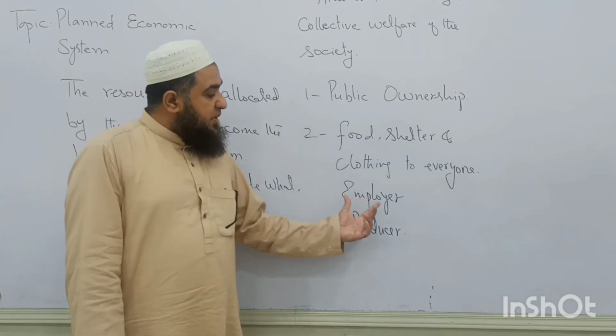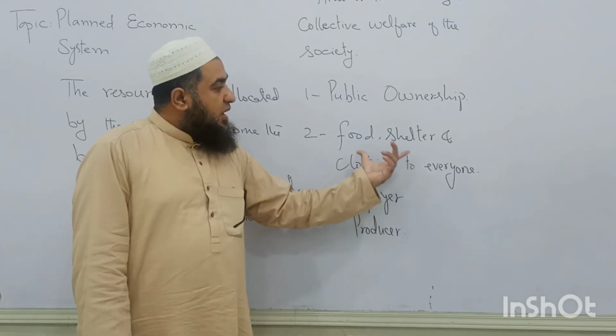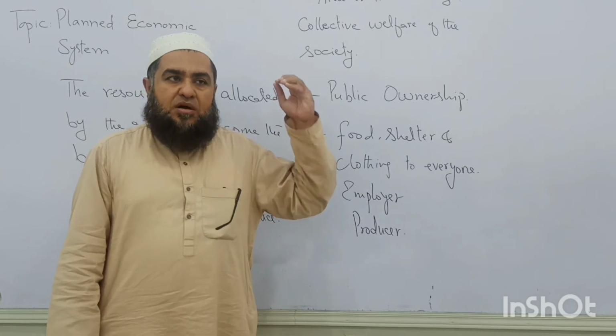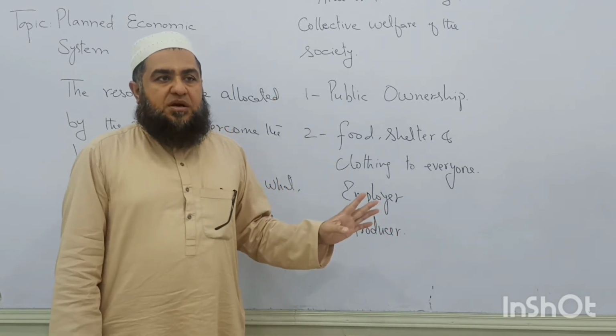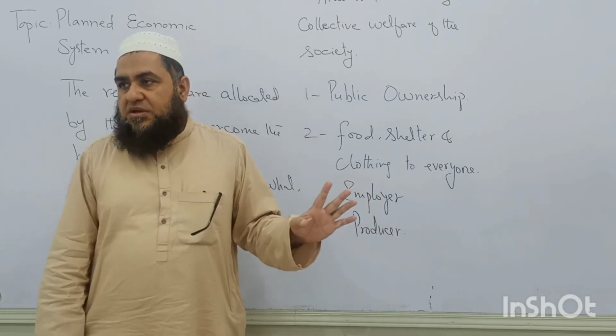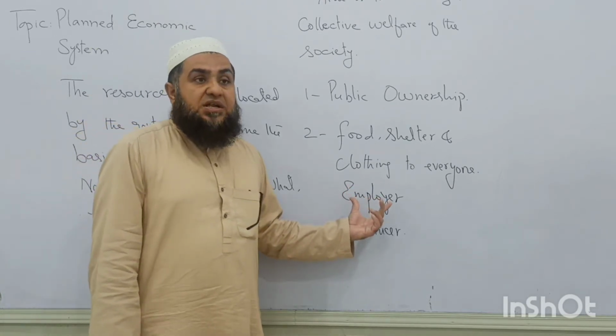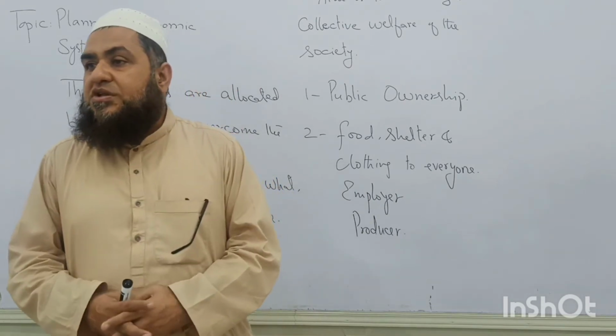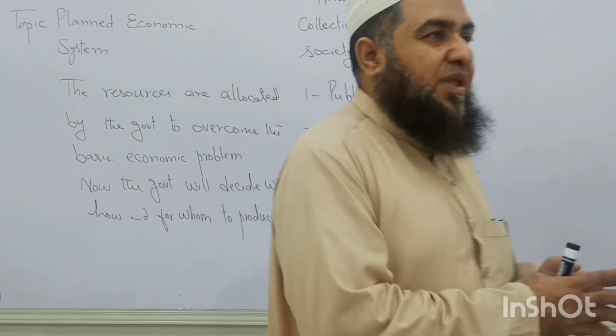Now, the government is the producer of all the things, cars are also produced by the government, all types of goods are decided by the government, majority of the things. Clear? So when people, they are the employees of the state, they want to buy food, they go to the market.